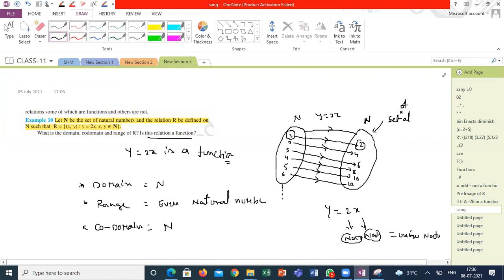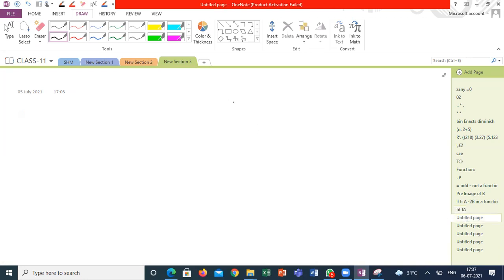See, set A and set B are defined in the question. He is defining this function as f: N to N. That means the first set is natural numbers, and the second set is also natural numbers. 1, 2, 3, 4, 5, 6, 7 and so on; 1, 2, 3, 4, 5, 6, 7, 8, 9, 10 and so on.